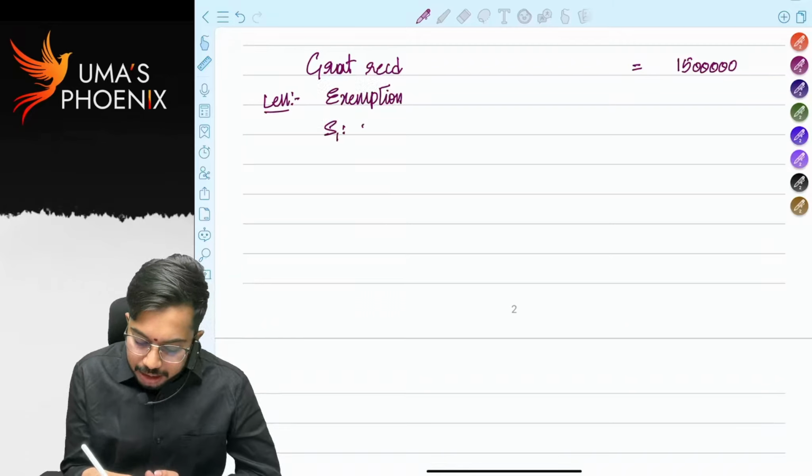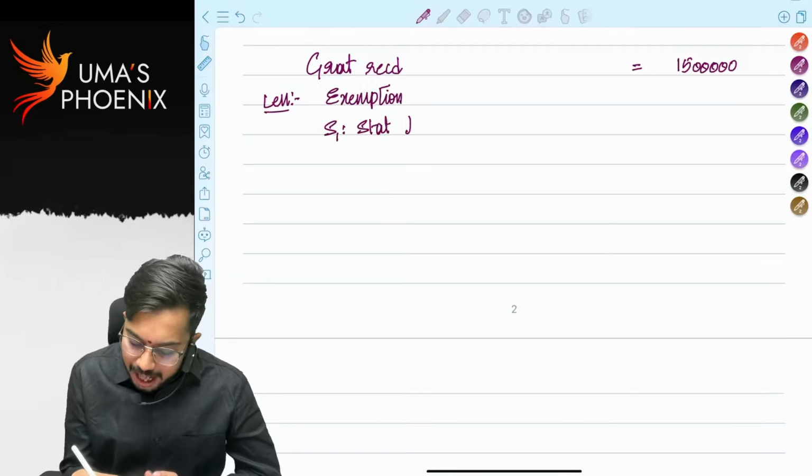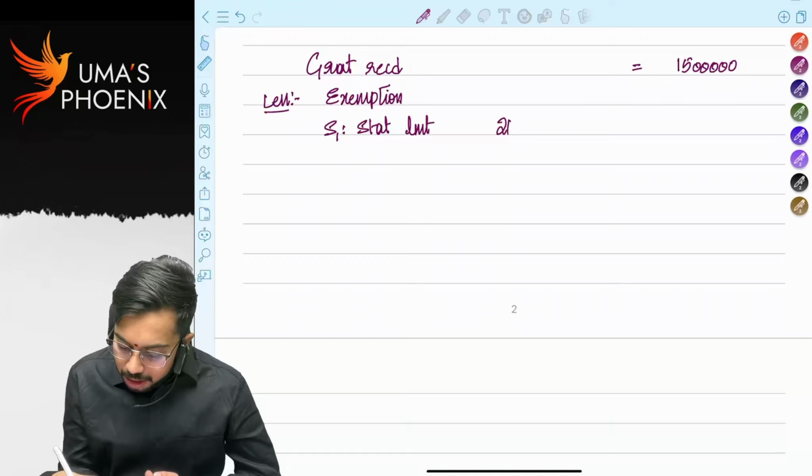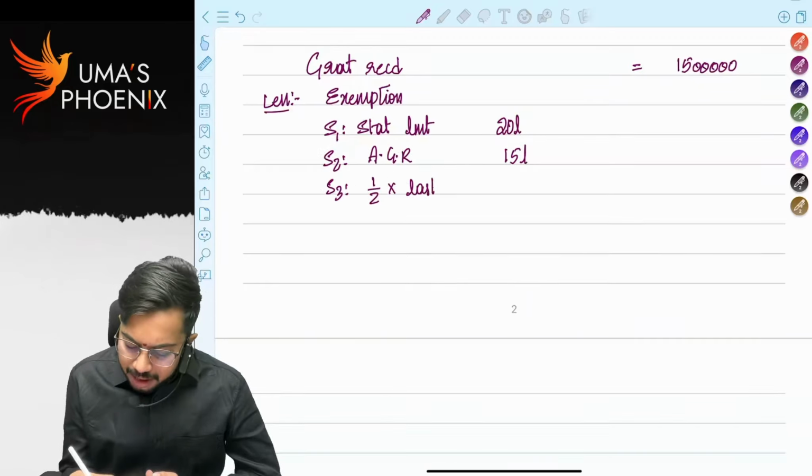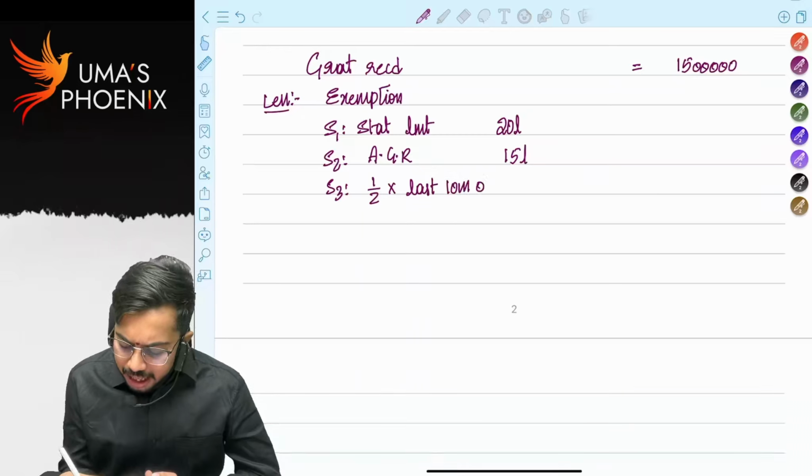Step 1, statutory limit is 20 lakhs. Step 2, actual gratuity received, how much? 15 lakhs. Step 3, 1 by 2 into last 10 months average salary into completed years of service.